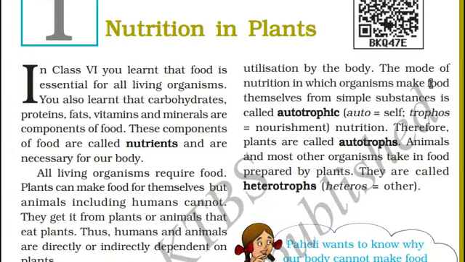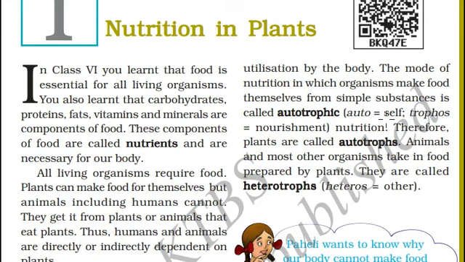The mode of nutrition in which organisms make food themselves from simple substances is called autotrophic. Auto means self, trophos means nourishment. We can observe that plants are autotrophs. They nourish themselves.